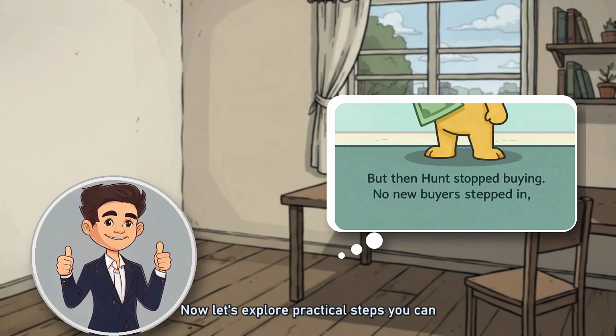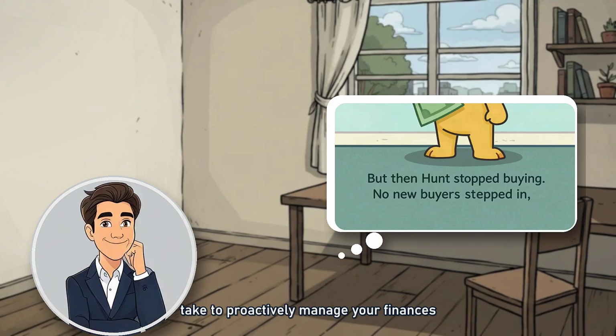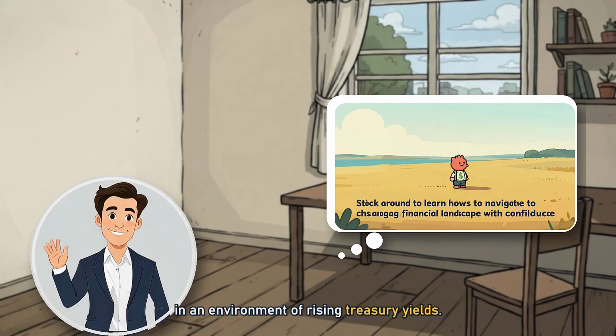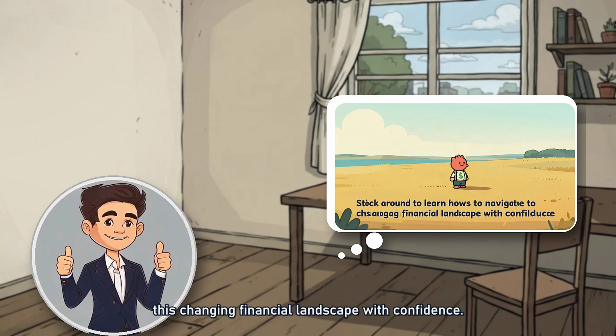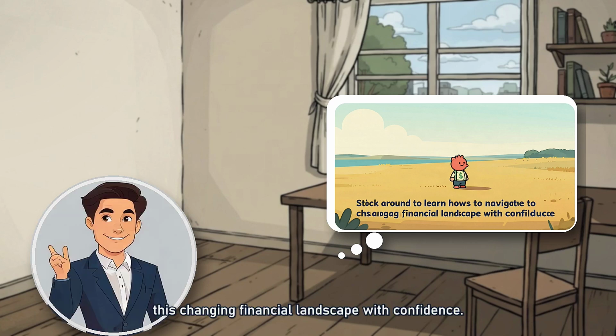Now let's explore practical steps you can take to proactively manage your finances in an environment of rising treasury yields. Stick around to learn how to navigate this changing financial landscape with confidence.